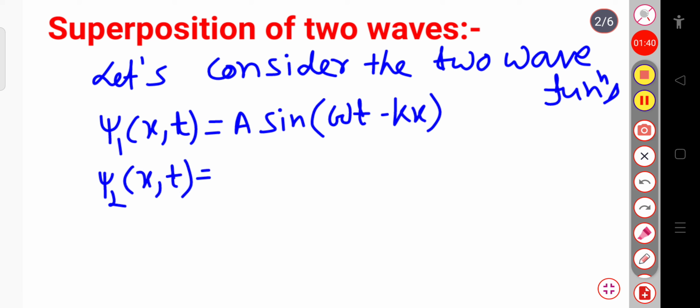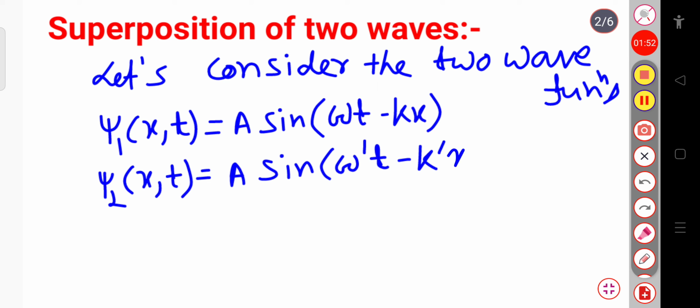And suppose another wave, here I am considering psi2, a function of x and t, which will be equal to the same amplitude. Suppose I am considering a sine, and this omega is your angular frequency. I will write sine (omega prime t minus k prime x). Here k is the wave vector.